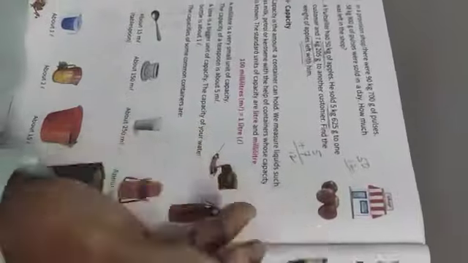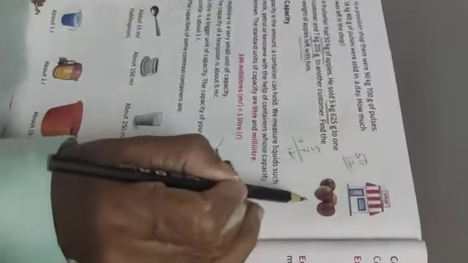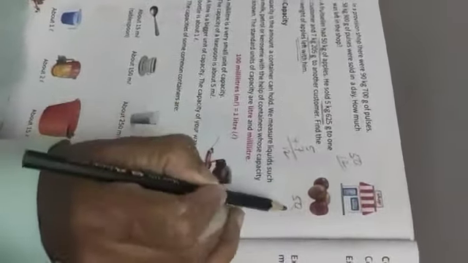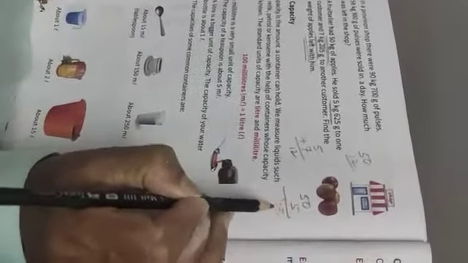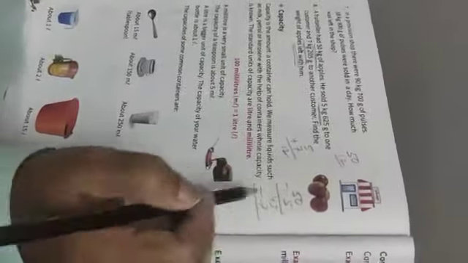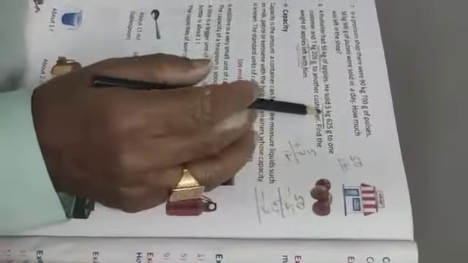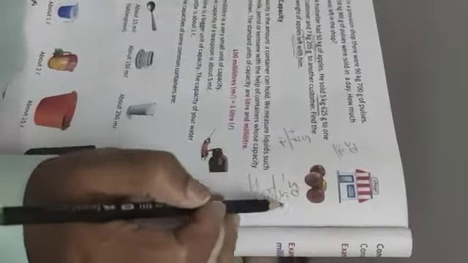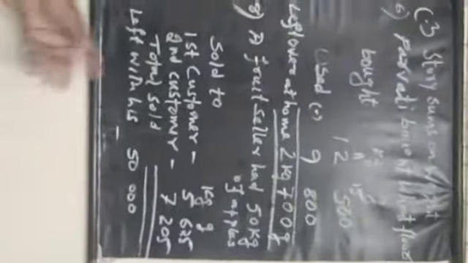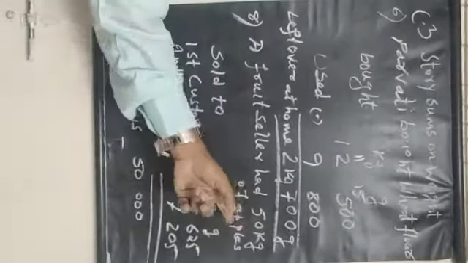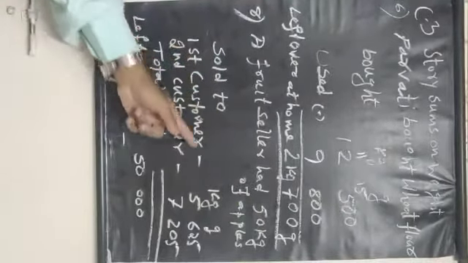You can do it like this also. I am telling another way also; if it is easy, you take it. From 50 first you subtract 5, and then from the result you can subtract 7. Like this also, 2 times we have to subtract, because the shopkeeper is selling, and selling means going out, and going out means subtraction. Like this also we can do, but I will first add these two and then subtract. See here, the fruit seller had 50 kg of apples, sold this much to the first customer and this much to the second customer.